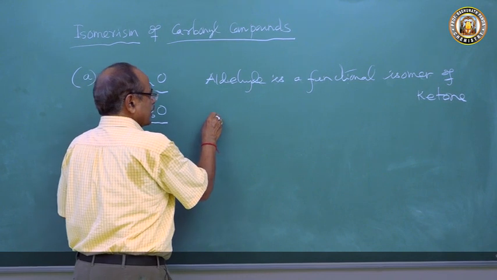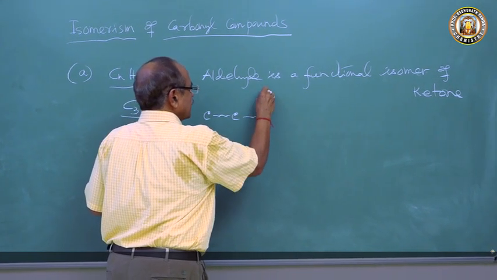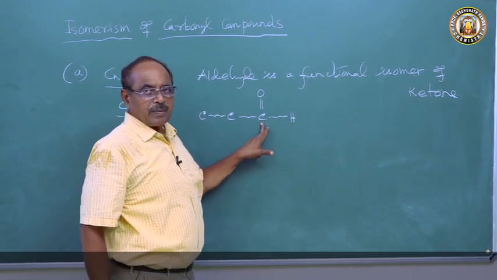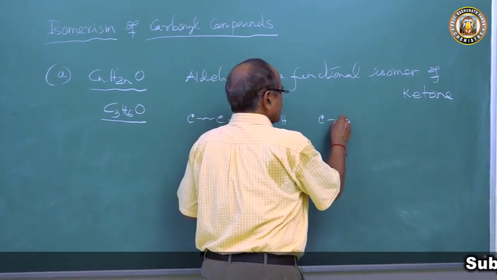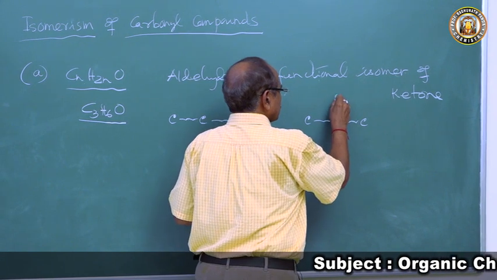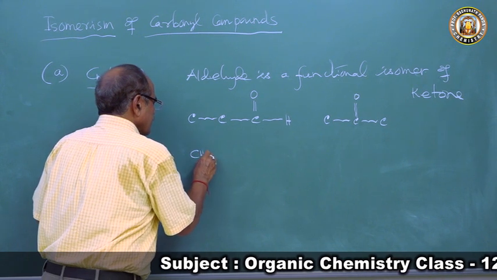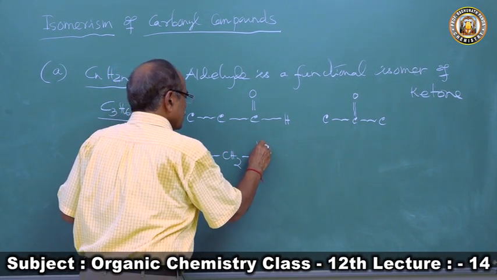We can write the 3 carbon atoms in a long chain, and the aldehyde group is always at the extreme carbon atom. When you write it as a ketone, C-C-C, the carbonyl is in the middle. Now if I put in the hydrogen atoms, this comes as CH3, CH2, CHO.